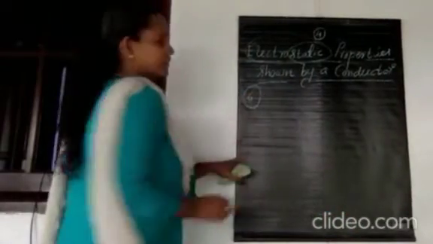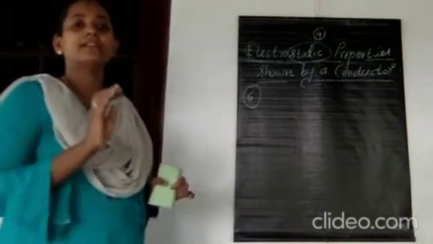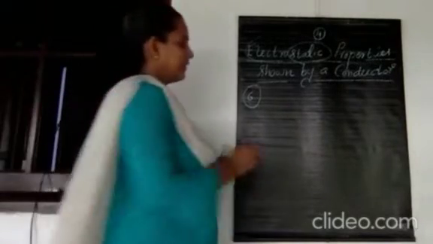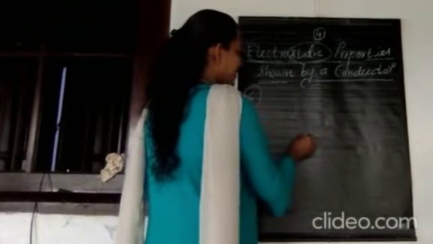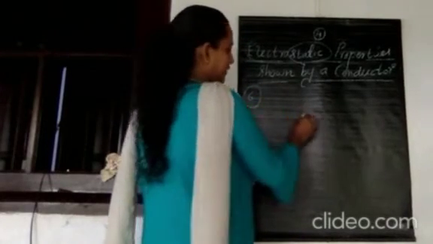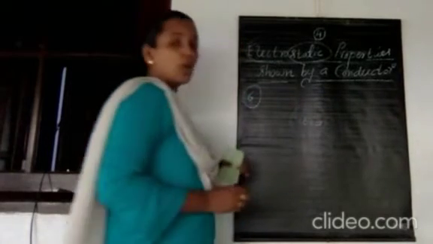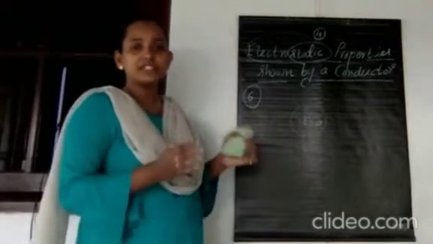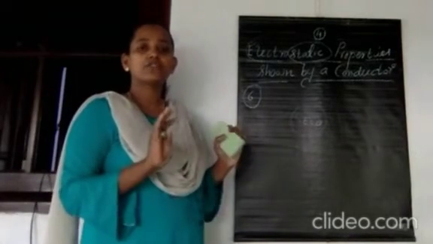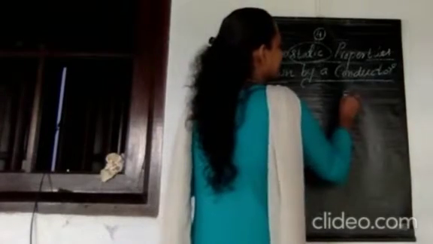And the sixth property is that the electric field is 0 inside a cavity in a conductor. That is, whenever we are considering a conductor, and inside it a cavity, the electric field within this cavity is equal to 0 itself. And that phenomenon of making a region which is free from charge and free from field is known as electrostatic shielding.